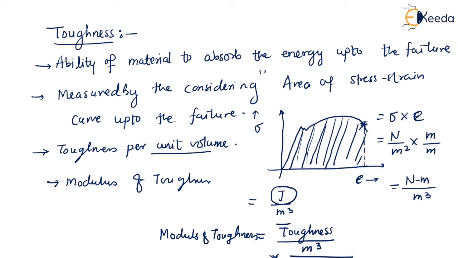Okay, so dear students, now there is one more term that we are having, that is the resilience. So this is the energy up to what? It is the energy absorbed by the material up to the elastic limit.